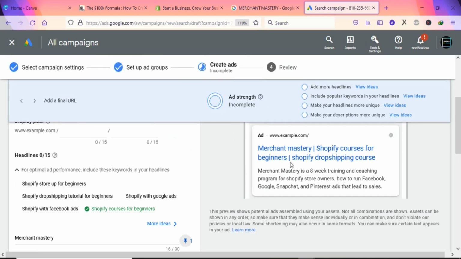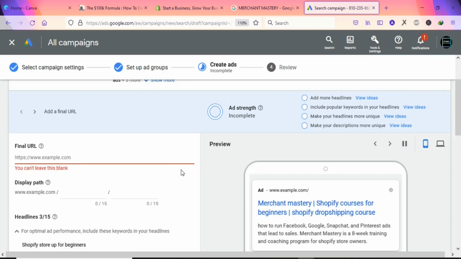You can see this is the preview of the ad. This is how it is going to look like. As you can see, Google is alternating the position of the two headlines, and you can see the description as well. So with this you are going to get maximum results for your ad.